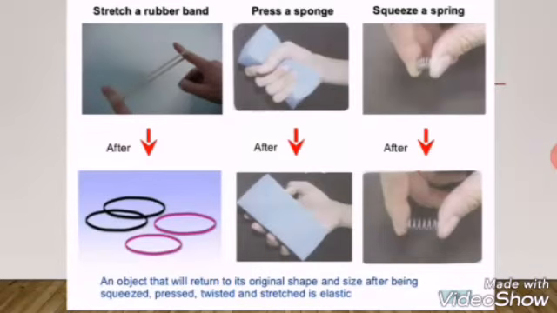But one important point to be noted here is once the force is released, the object will return to its original position. That means, if you stop stretching the rubber band, then automatically it comes back to its original smaller shape. So an object will return to its original shape and size after being squeezed, pressed, twisted and stretched in the case of the force, and force changes the size and shape of the object as well.